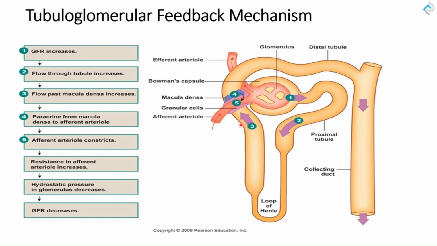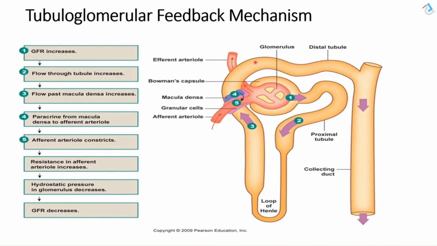In the distal tubule, we have cells which are known as macula densa cells. Macula densa cells are modified epithelial cells in the distal convoluted tubule, and these cells are sensitive to the sodium and chloride passing through the tubule.